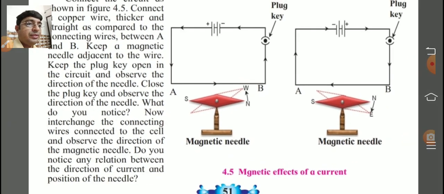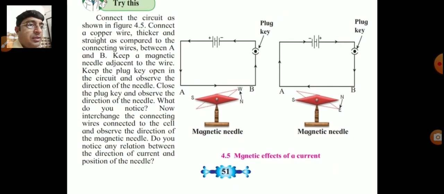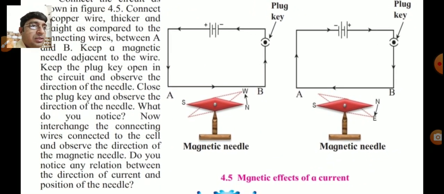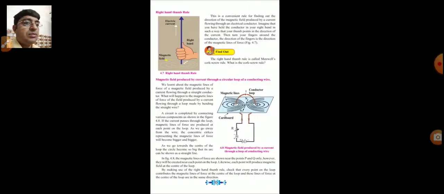So you check the figure first and second. What we observed in first figure, check the positive and negative terminals, and in second figure, after interchanging the plus and minus terminal of cell or battery, rotation of the magnetic needle is exactly in opposite manner. So we discuss the answer of these two figures in this way.